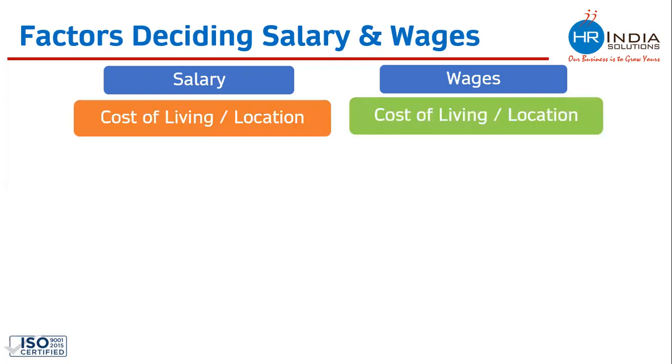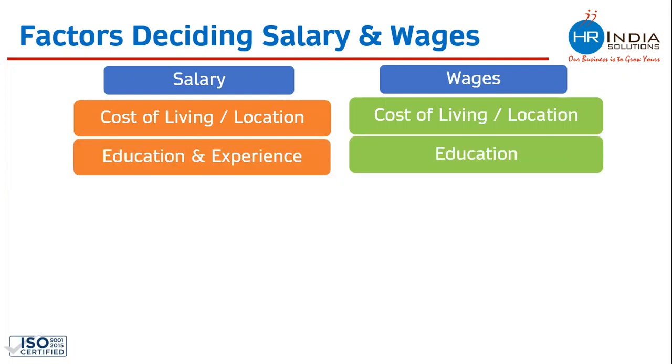Cost of living or location. You will see that on the basis of location or cost of living, salaries and wages are decided. Whenever the government is deciding wages for the worker, they are deciding on the basis of cost of living also. All those states which are costly in nature, like Maharashtra or Karnataka or Delhi, you will see that the salaries are slightly higher. All those states which are not that costly or poor in nature, like all eastern states, Bihar, Jharkhand, and West Bengal, you will see that salaries are comparatively less.